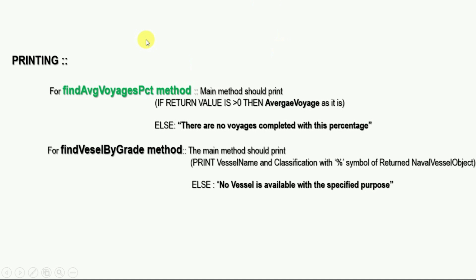Next, the printing part. The printing part is also very important because it is important to understand what we need to print in the main method.